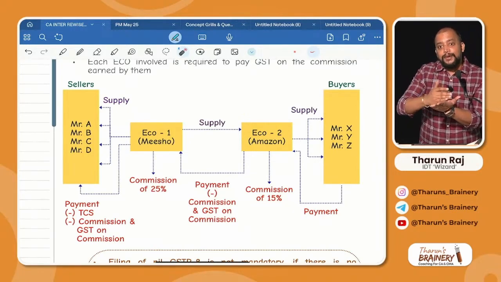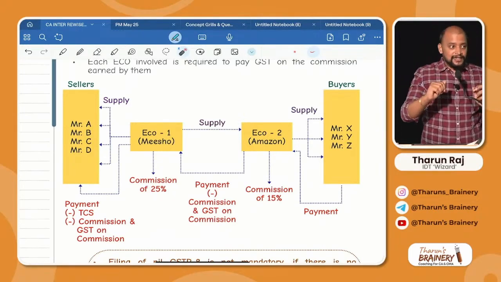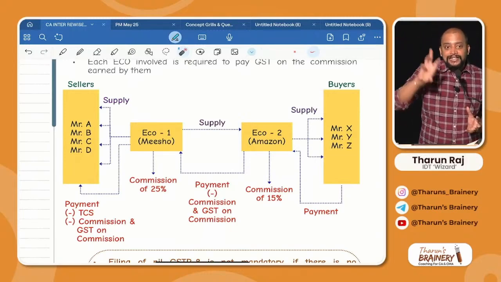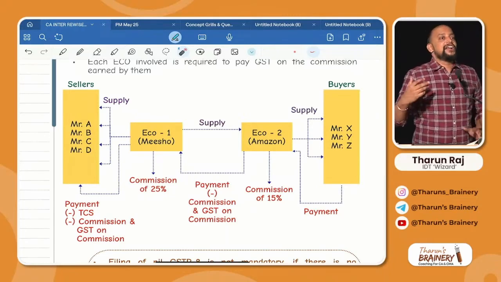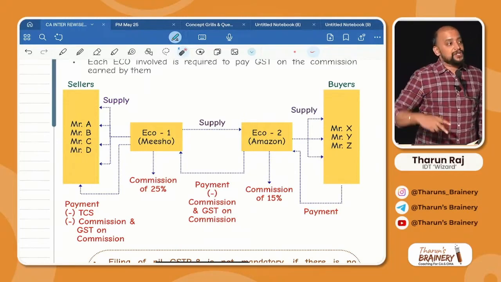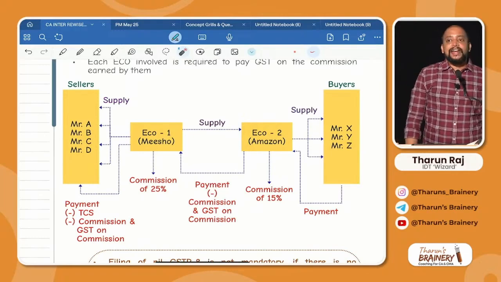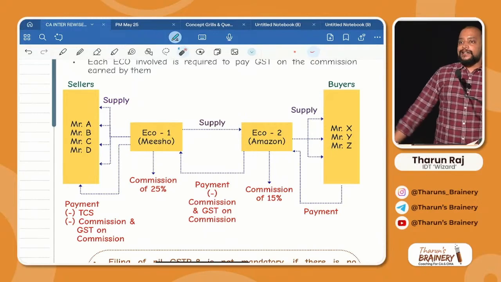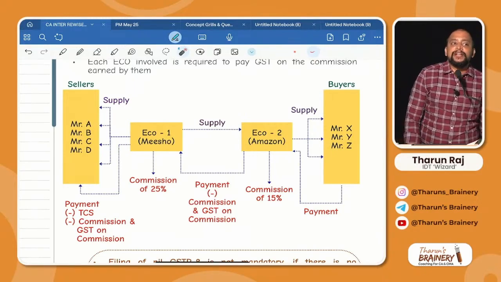Amazon will agree to Meesho. Why? Because Meesho is a company that has been in business for many years and has complied with all the conditions that Amazon asked. So Meesho will in turn list these products with Amazon and will tell them, okay, I am collecting 25% commission. Out of that 25% commission, I will give you 15%. Then Meesho gets how much? 10%, and Amazon gets how much? 15%. Is it clear?